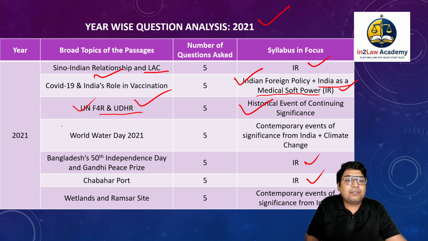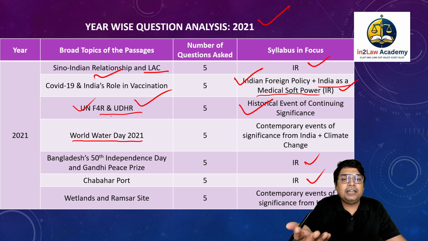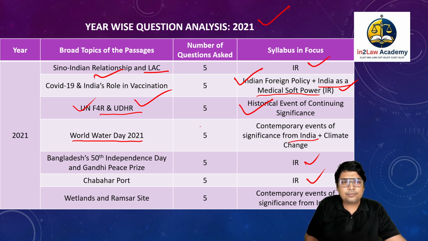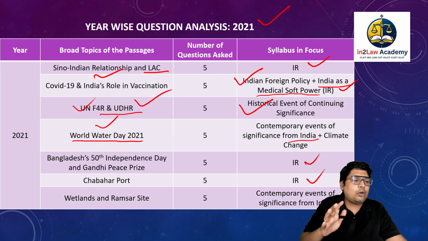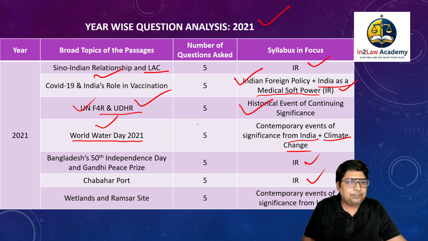Then one important event from national news, World Water Day, but that was actually focused on Indian take on it, right? So contemporary events of significance from India. While it talks about World Water Day, the focus of the passage was on what India is doing, okay, and it was also discussing climate change. So climate change is also one repetitive subsection, by the way. Bangladesh's 50th Independence Day and Gandhi Peace Prize, that is also important because again a neighboring country is involved.